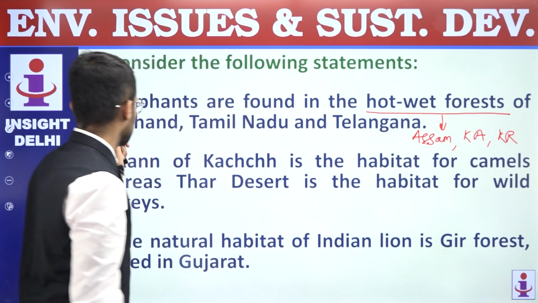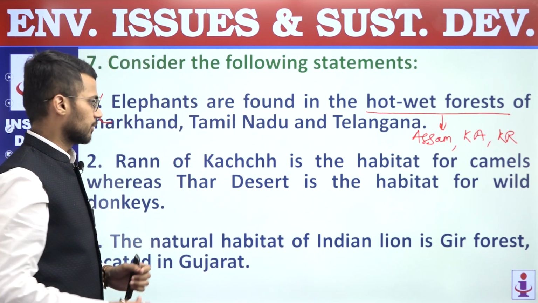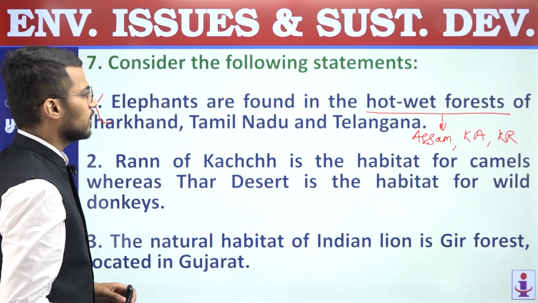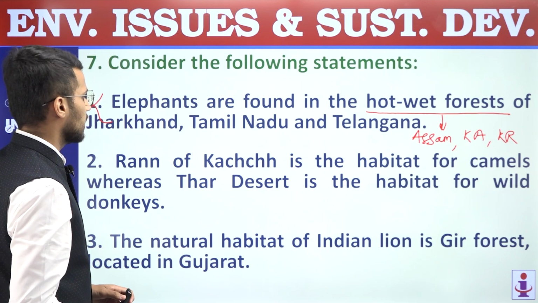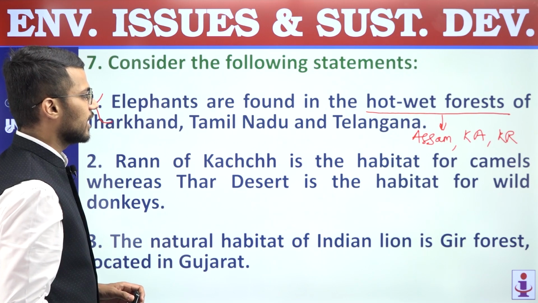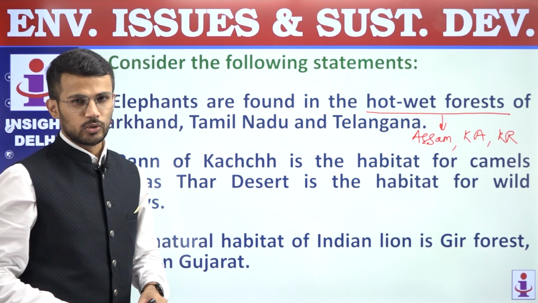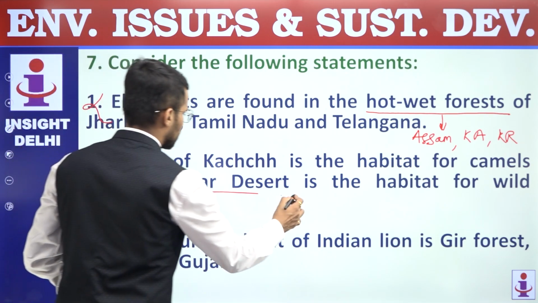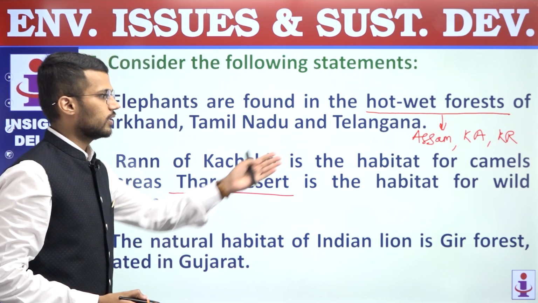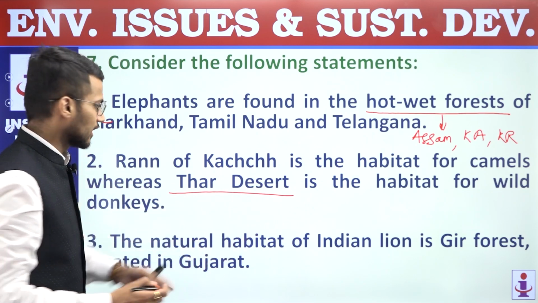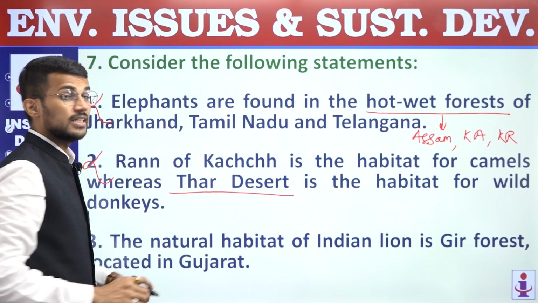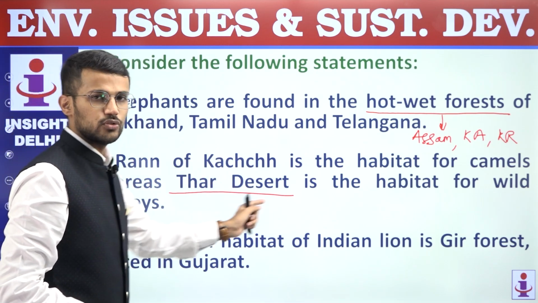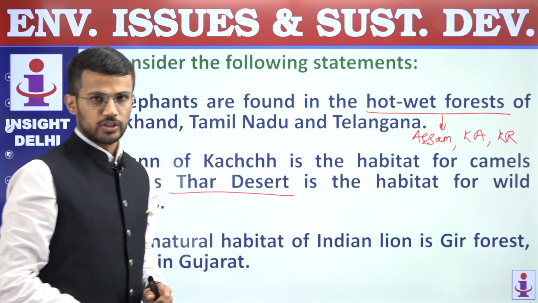And that's why the first statement is incorrect. Second, Rann of Kutch is the habitat for camels, whereas Thar desert is the habitat for wild donkeys. This is a very simple statement because we know that Thar desert is the location where we can find camels, and that's why the second statement is incorrect.